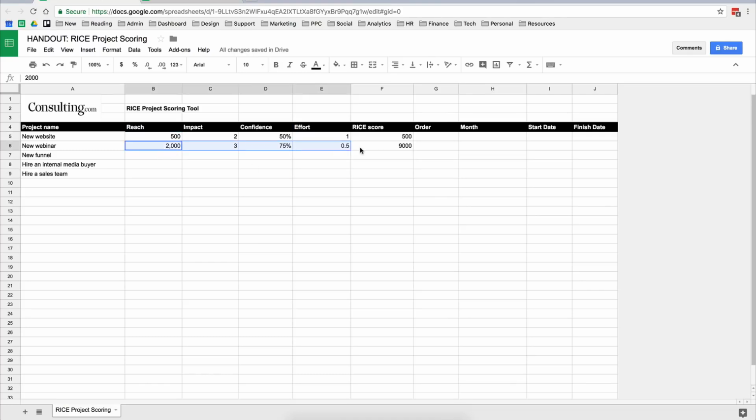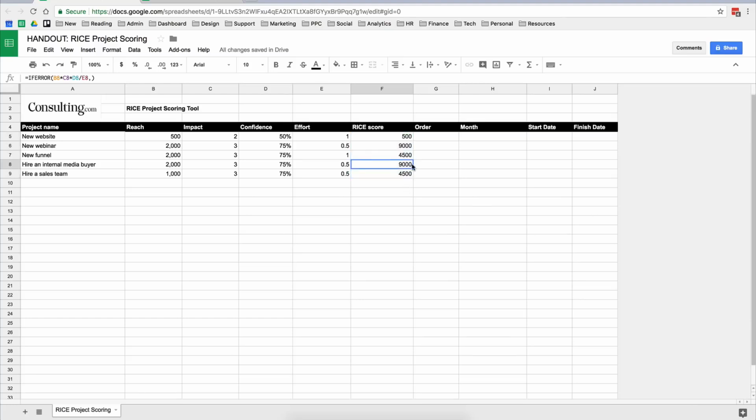So if we had 2 equal projects, let's say the new funnel is going to be equal here, but the only difference is time. Let's say it's going to take 1 month instead of half a month. You can see how it changes the score here. So you basically go through and score each one of your projects which you believe is going to help you achieve your main goal for the year. And once you've done that, I'll just change these around a bit. These are just examples.